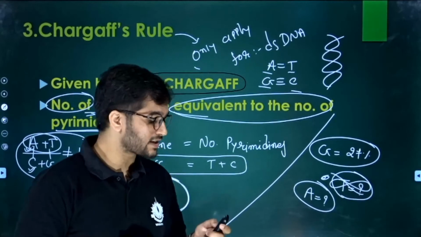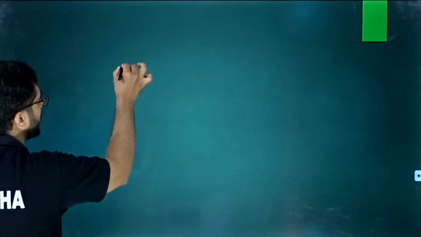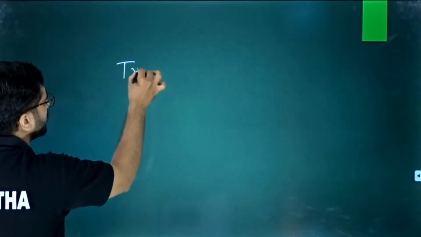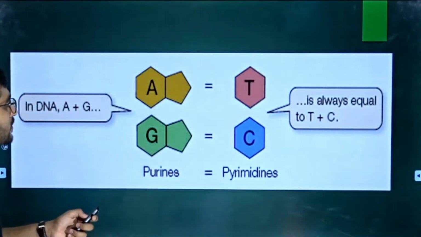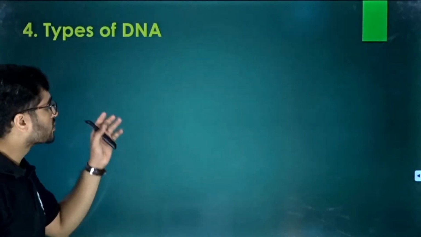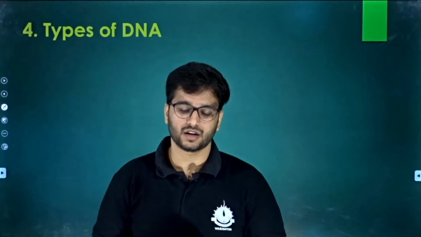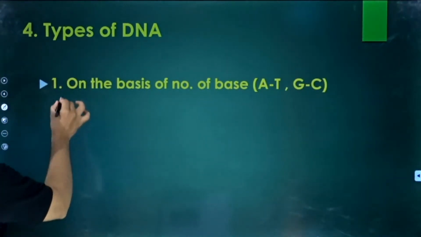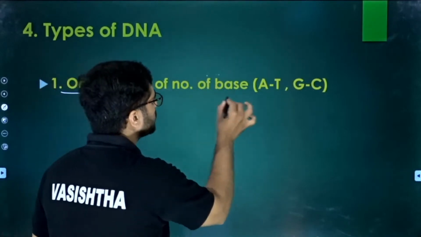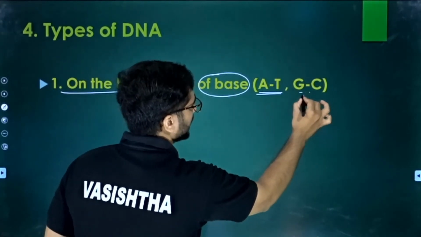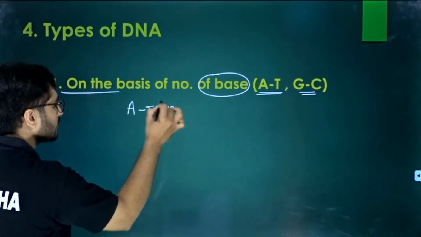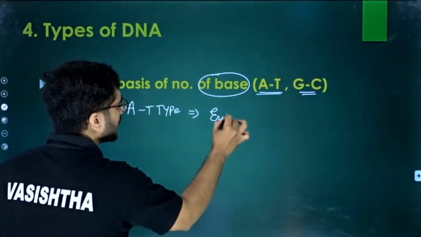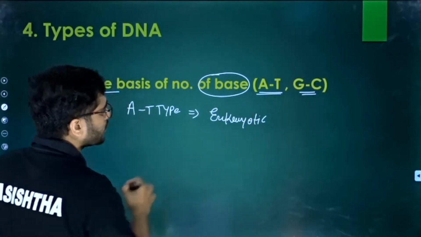Okay, and based on this we can give types of DNA, and that is our next topic. So last but not the least, it is the types of DNA. How can you give a type of DNA? On the two bases, right? So number one is on the basis of the bases, like AT and GC type DNA. First of all, let us discuss the AT type DNA, which is present in the eukaryotes. It is very simple.